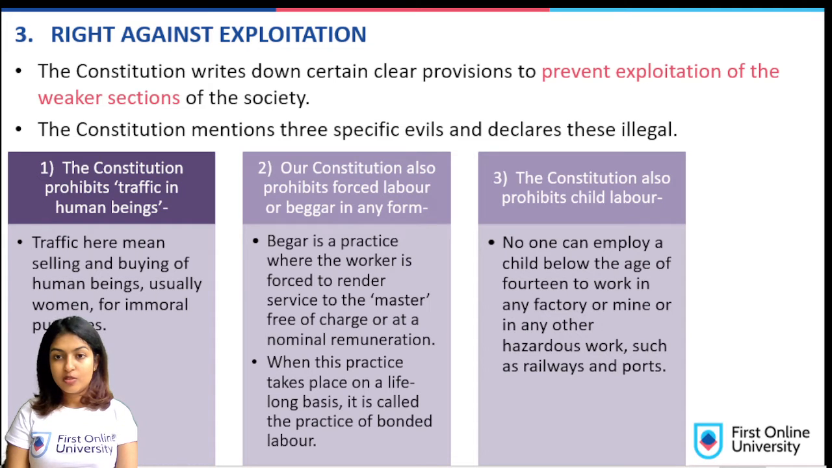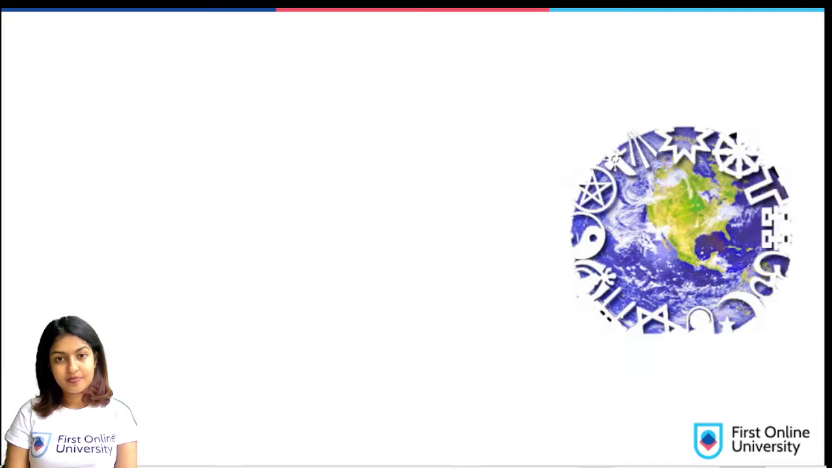Then we have the third provision where the Constitution prohibits child labor. So no one can employ a child below the age of 14 to work in any factory or mine or in any other hazardous work such as railways and ports. So the Constitution declares these acts as illegal.